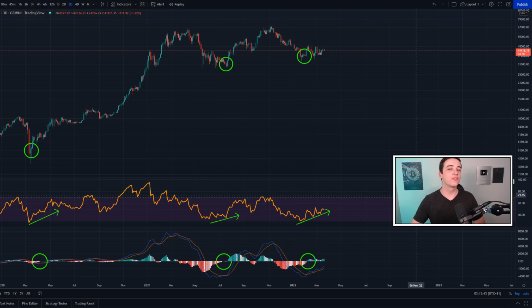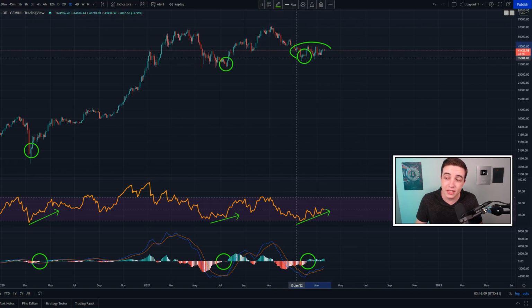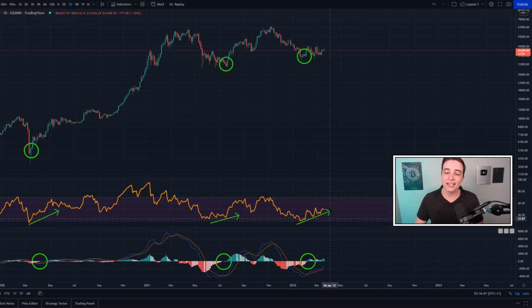And of course, nothing much has changed on the 3-day Bitcoin chart. We still have the price oscillators looking bullish, but remember, the Bitcoin price still needs to break out of this price range above 45 to 46,000 first before we can expect these larger bullish signals to start playing out on the Bitcoin price. But anyway, that is just about it for this video.